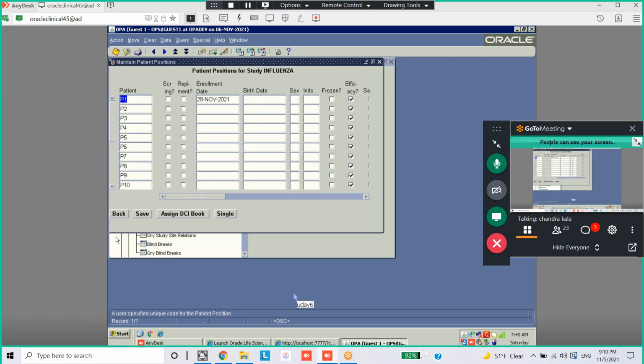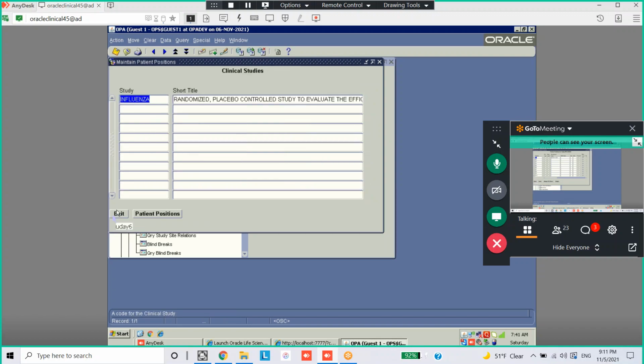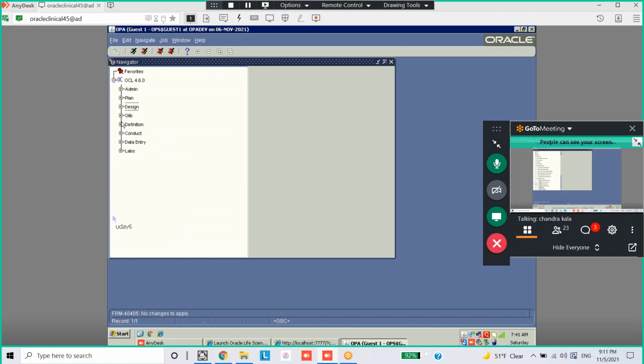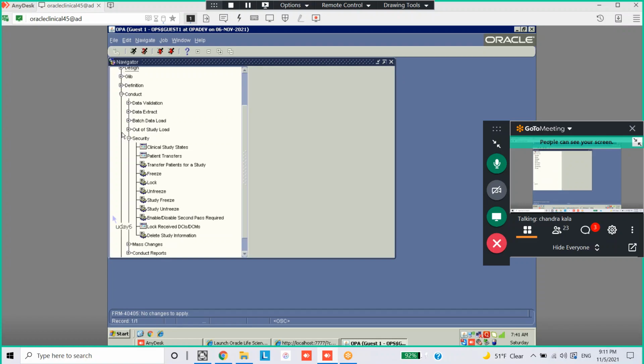Right? You can go back. It's not showing frozen here. Go to freeze again, select that patient and freeze that. Conduct, security, freeze.